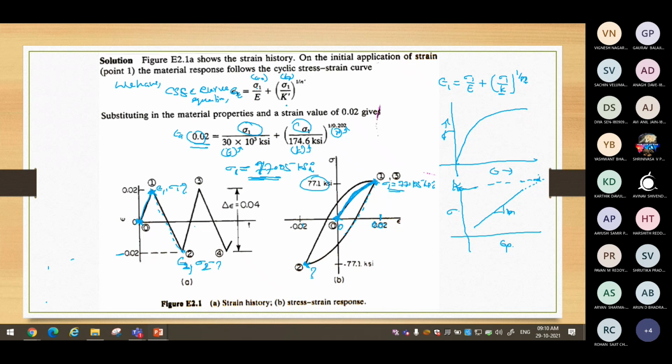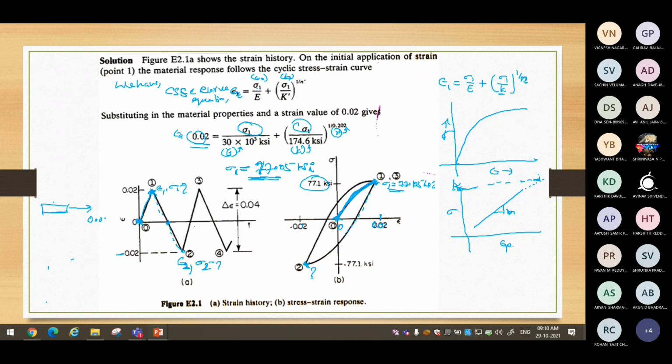Now can I use the same equation again? We cannot use the same equation again, please remember, because we are not applying from 0 to there. We have to go to the hysteresis curve where we can talk about the range, because from where I have compressed, I was pulling the specimen.